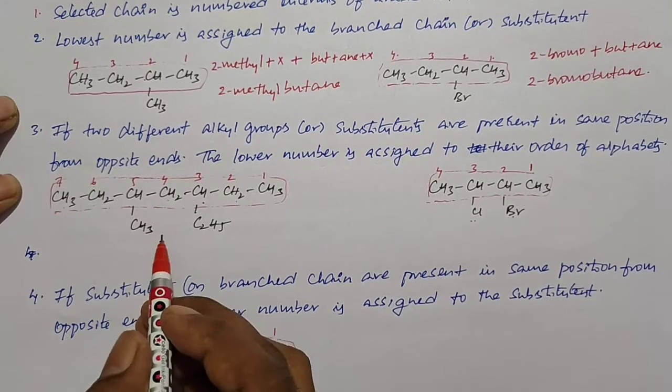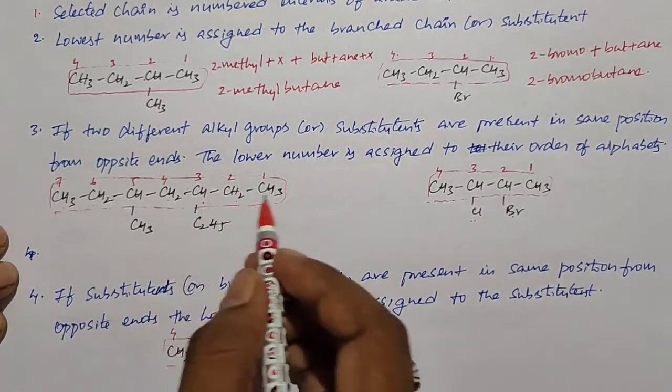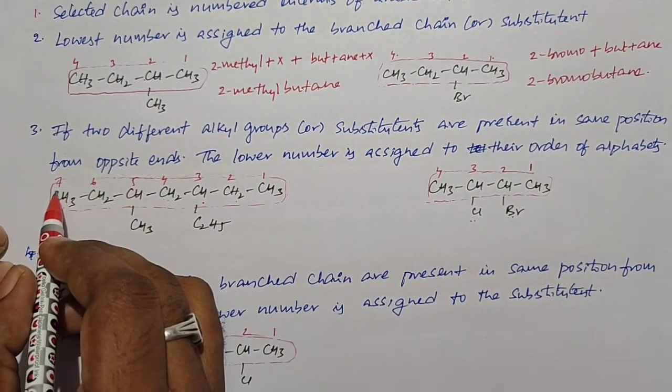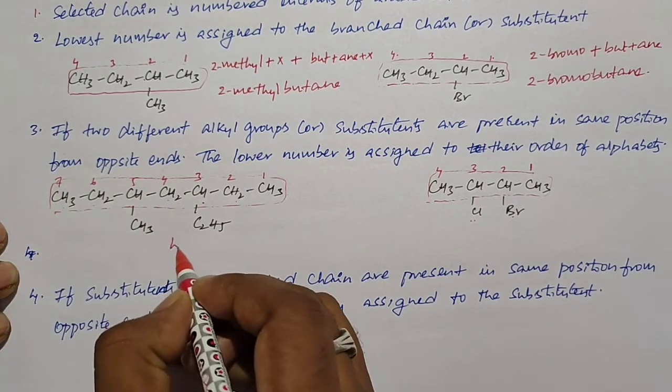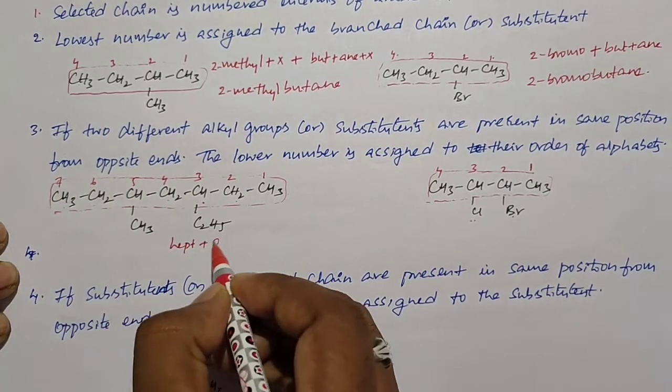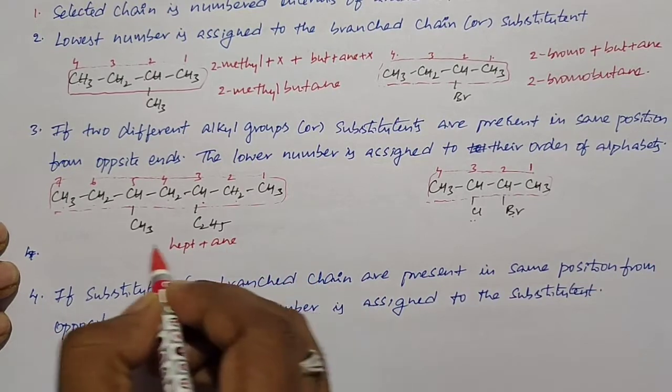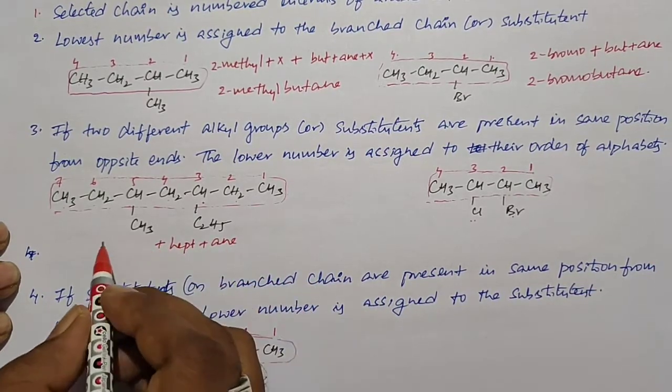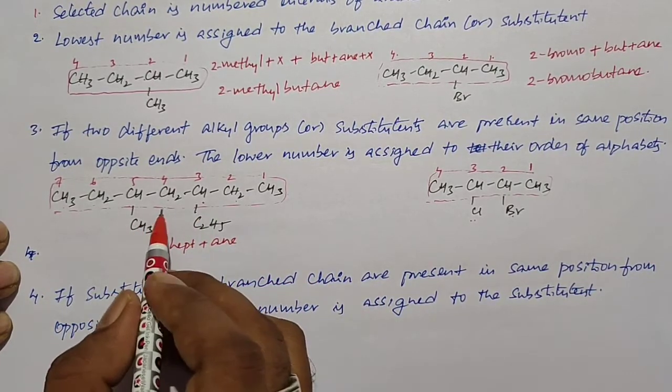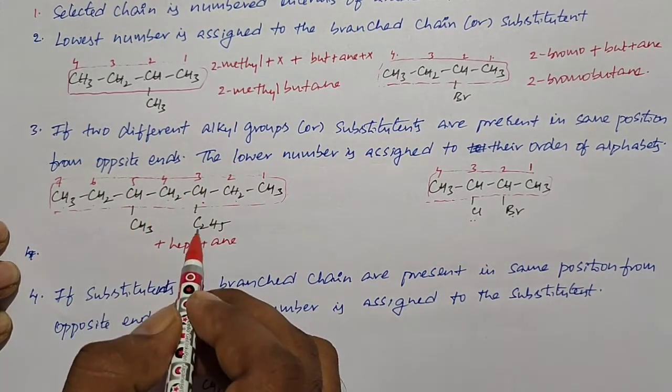In the parent chain we have 7 carbon atoms. So the root word is hept, primary suffix is ane, secondary suffix is absent, primary prefix is absent. Here there are two secondary prefixes: one is 5-methyl and another one is 3-ethyl.